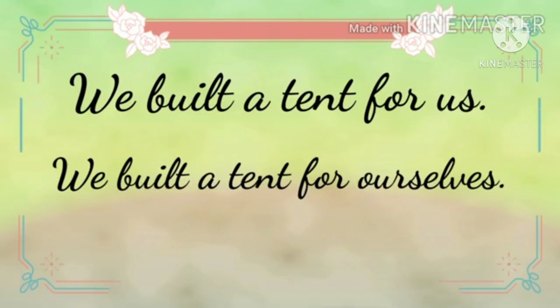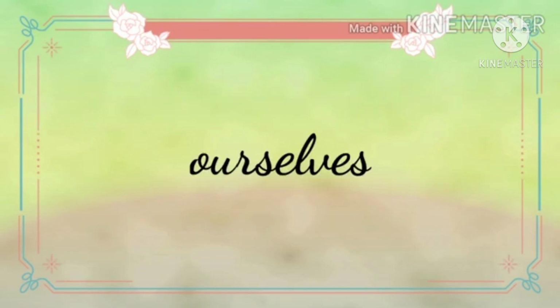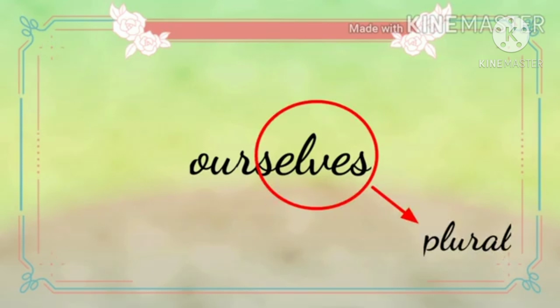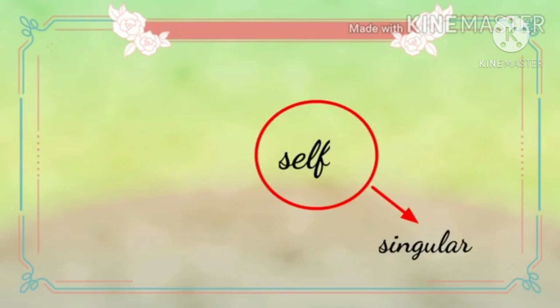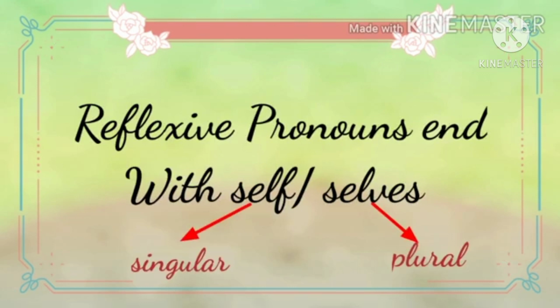Children, listen here. Here, we and us refer to the same group of people. That means plural in number. That time we use ourselves. Ourselves. But in the case of singular, we use self. Self. Myself. Keep in mind, children, reflexive pronouns end with self or selves.